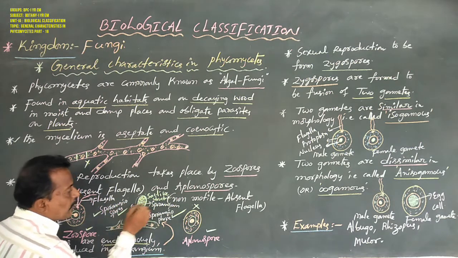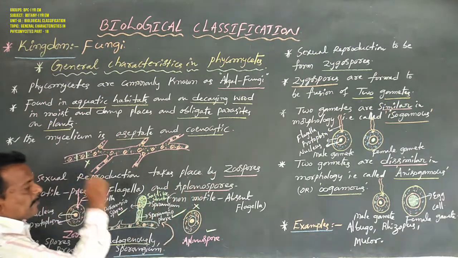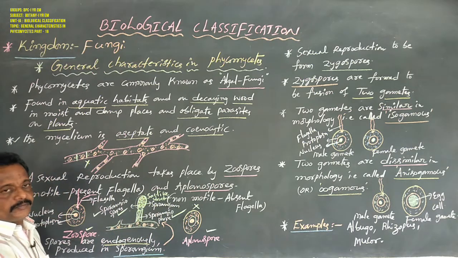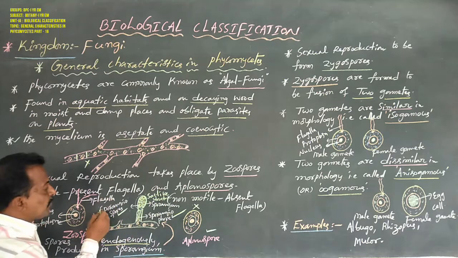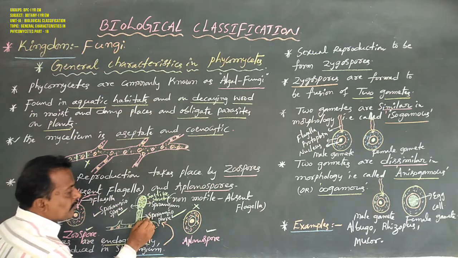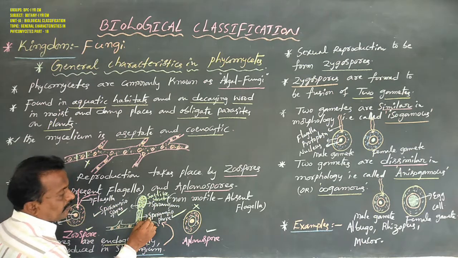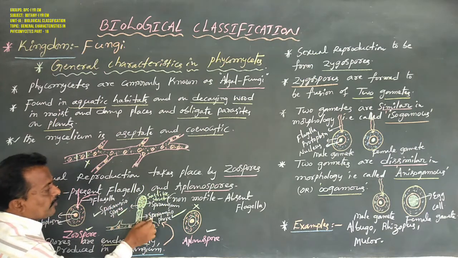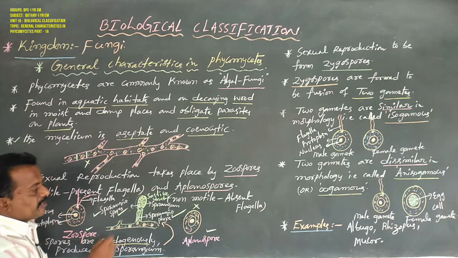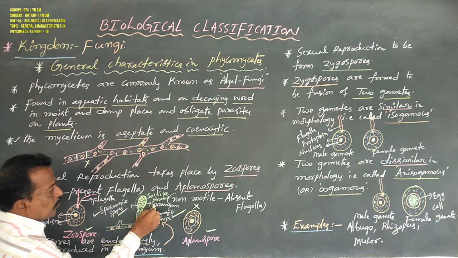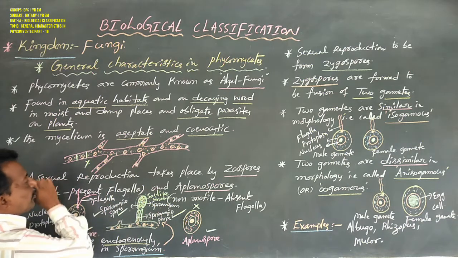Those sporangiospores are zoospores or aplanospores. That is the importance of the sporangium: it contains sporangiospores such as zoospores and aplanospores, developed on one special stalk-like structure called the sporangiophore. This is a sporangiophore, these are sporangiospores, and this is a sporangium. Don't confuse these. The sporangiophore, sporangiospores and sporangium appear only in fungal asexual reproduction.